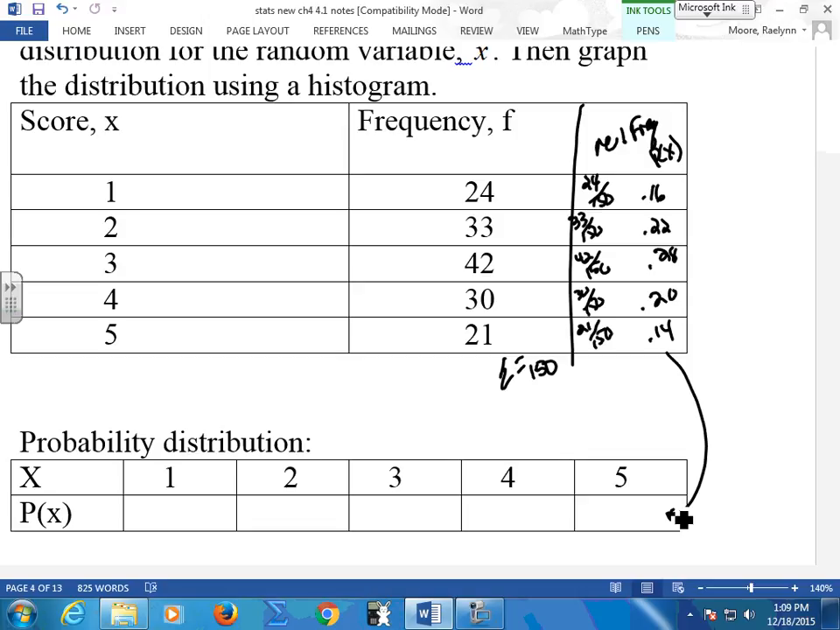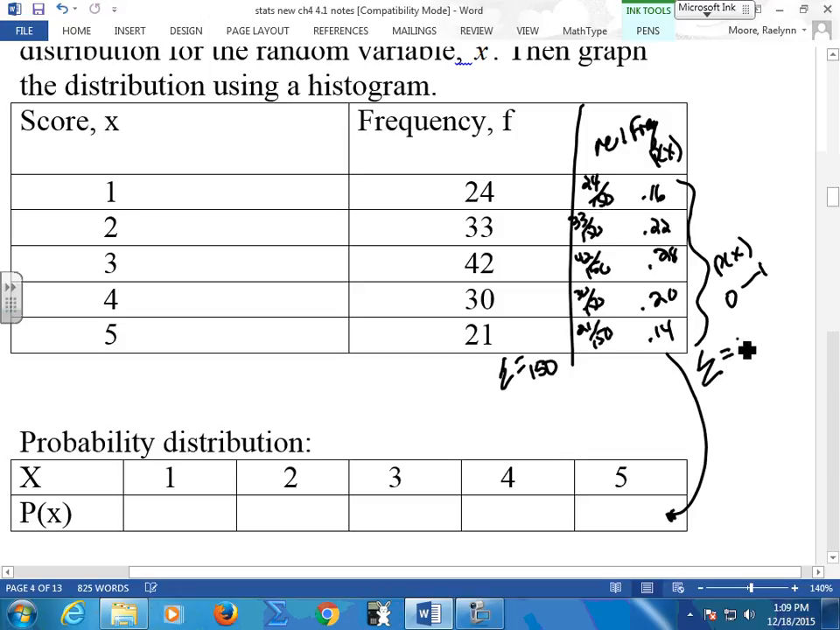Now, here's what your probability distribution says to you. Are all these probabilities between 0 and 1? True? They have to be. You made it happen. You took part over whole. The sum of all these probabilities has to be what? 1. So that's this probability, P of x, that they put in a separate table. All it is is your relative frequency, part over whole. That's your probability, part over whole. So are we all with this so far?